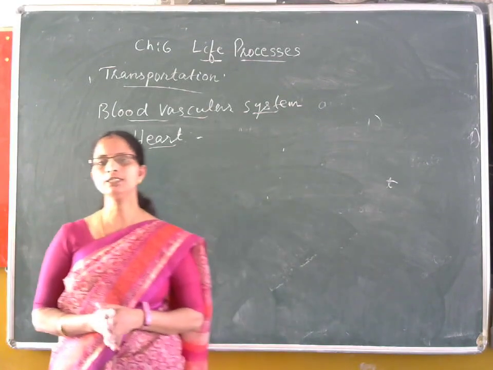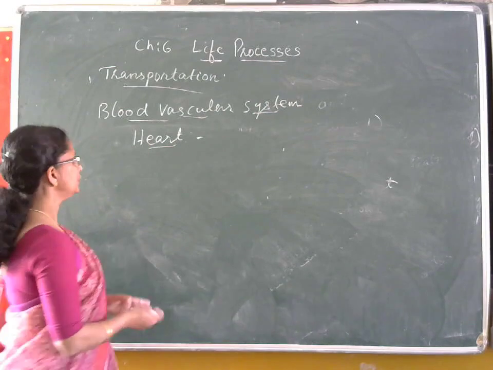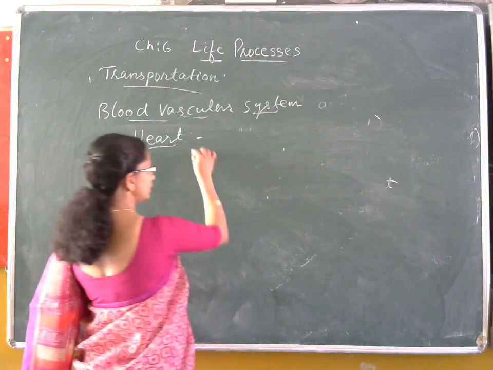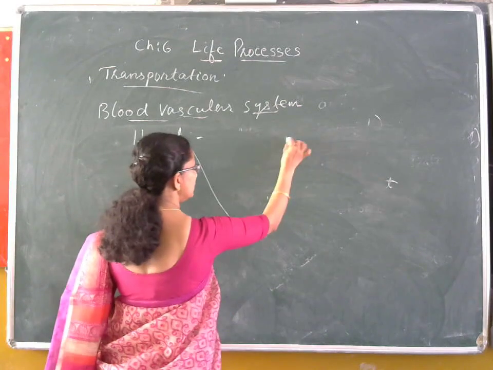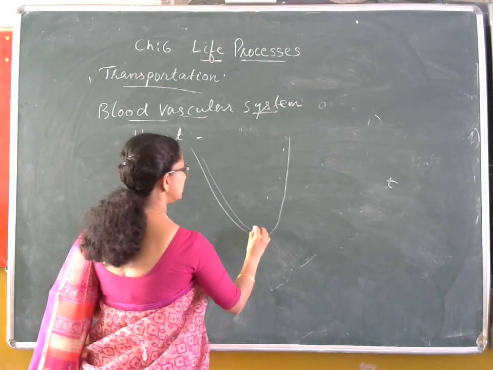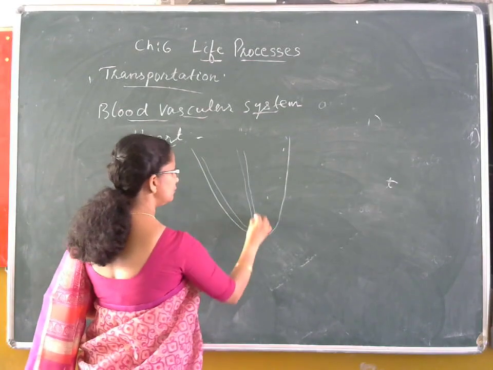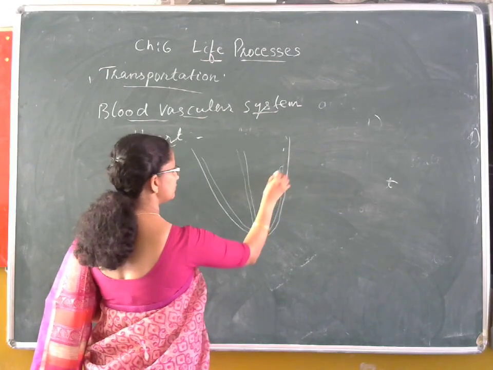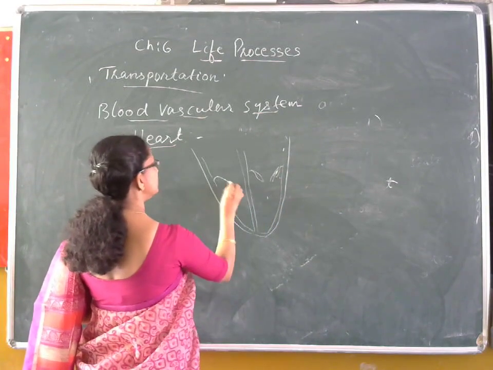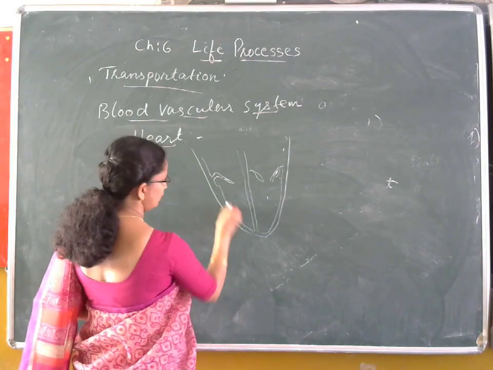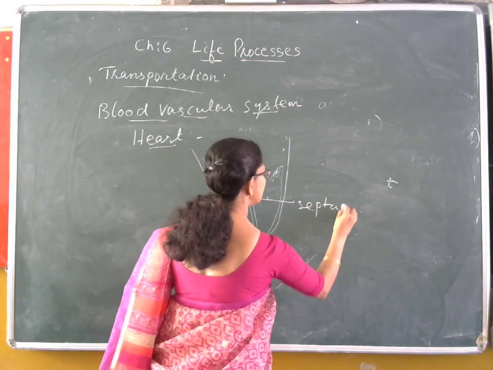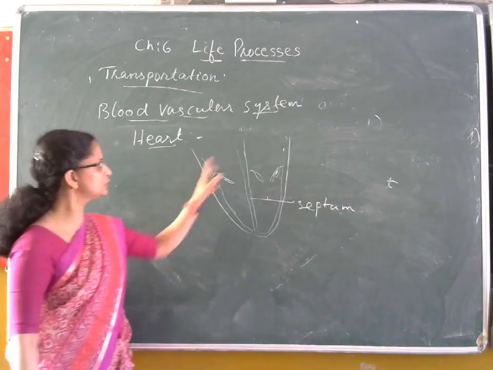Now, when we look into the internal structure of the human heart, it is divided into 4 chambers. This is a rough diagram which shows the 4 chambers.